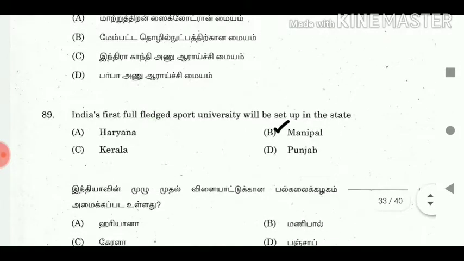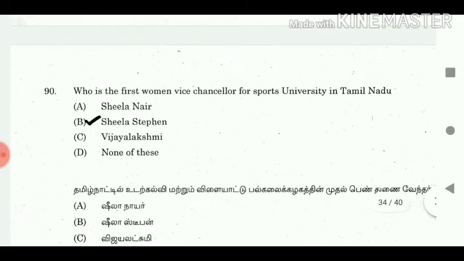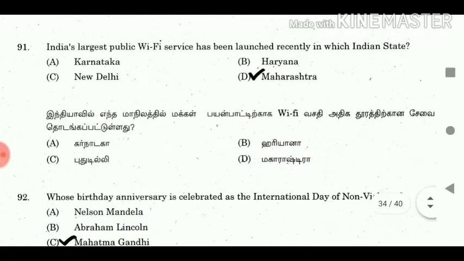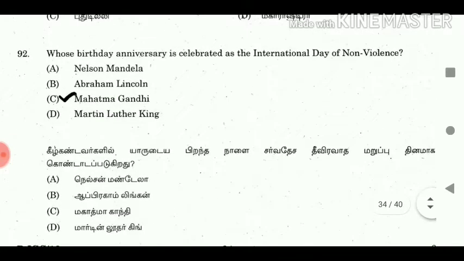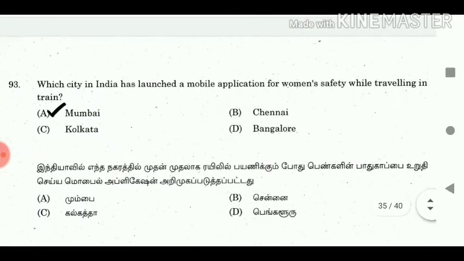89. India's first full-fledged sports university will be set up in the state. Answer: Manipur. 90. Who is the first woman vice chancellor of the sports university in Tamil Nadu? Answer: Sheila Stephen. 91. India's largest public Wi-Fi service has been launched recently in which Indian state? Answer: Maharashtra. 92. Whose birthday anniversary is celebrated as the International Day of Non-Violence? Answer: Mahatma Gandhi. 93. Which city in India has launched a mobile application for women's safety while traveling in trains?